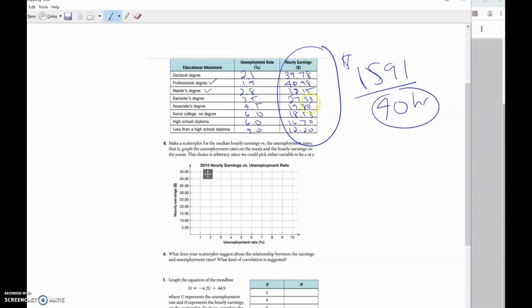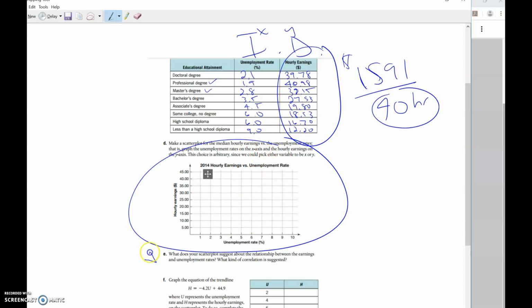Okay, so hopefully you agree with these numbers. If not, go back and redivide and see where you made a mistake. All right, so now go ahead and plot these. Now again, the book is really nice to you. This is your independent, dependent, so this is your X, oopsie, this is your Y. So they already put your X here and your Y here for you, and they did consistent units for you, which is super nice. But go ahead and plot these to the best of your ability. I know they're decimals, so they're not going to be perfect. But go ahead and plot those and look at what kind of correlation it is, and then try to answer E.